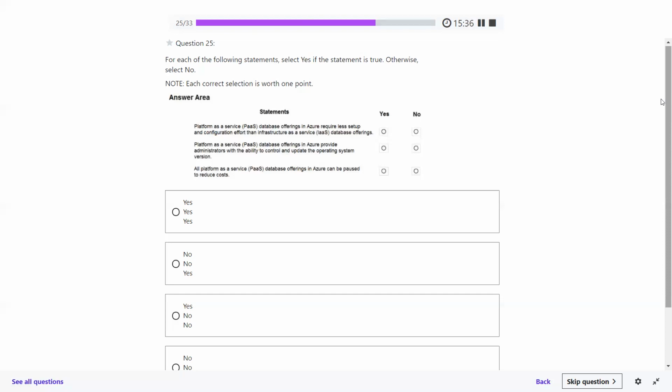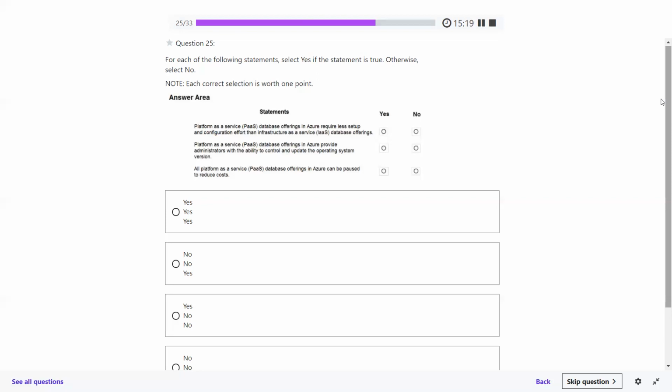Question number three, please. All platform as a service database offerings in Azure can be paused to reduce costs. Tell me, is there any possibility to pause the cost and reduce it? No. Why is it not?